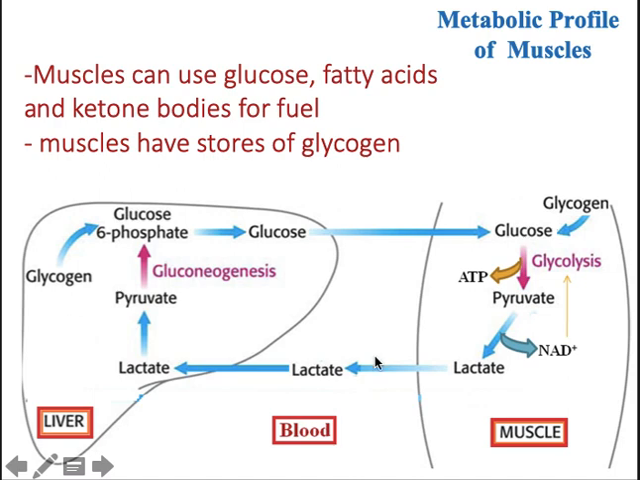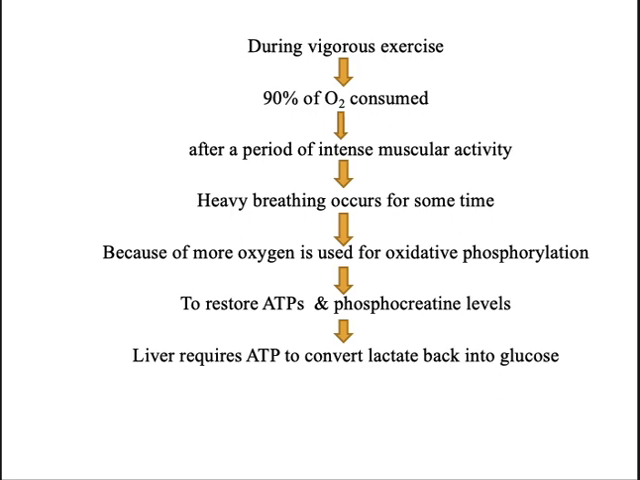So what happens in the muscle tissue during vigorous exercise? Whenever we do vigorous exercises, 90% of the oxygen is consumed. After a period of intense muscular activity, we breathe in heavily, so more of the oxygen is utilized for oxidative phosphorylation. To restore the ATPs, the phosphocreatine levels will increase, and the liver requires ATP to convert the lactate back into glucose. So this is about when we do rigorous exercise.